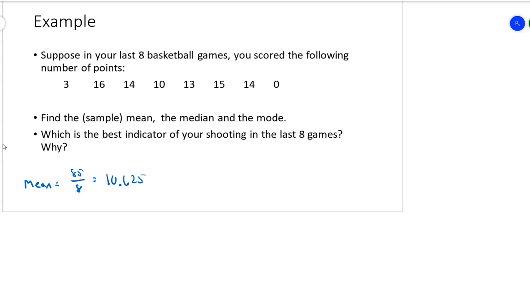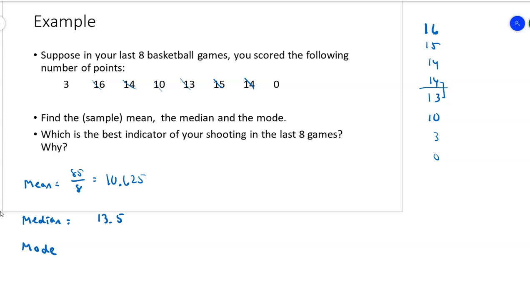So that's the mean. The median is the one in the middle. Well, I could go through and line them up. 16, 15, 14, 14. I got a 13, a 10, a 3, and a 0, right? So those are my 8 games. The median, 1, 2, 3, 4. 4 on the top, 4 on the bottom. Even number of data points in this set. So the median is going to be the average of the 2 in the middle. So the median is going to be halfway between 13 and 14, so 13.5.